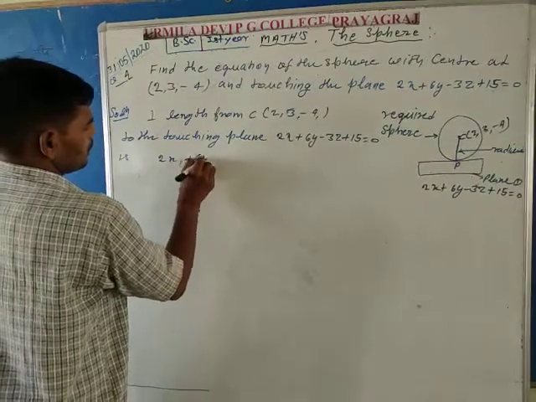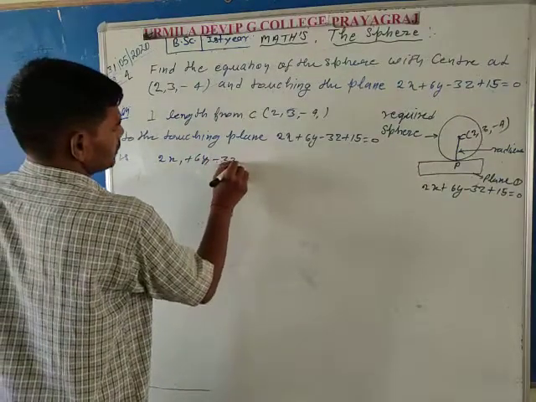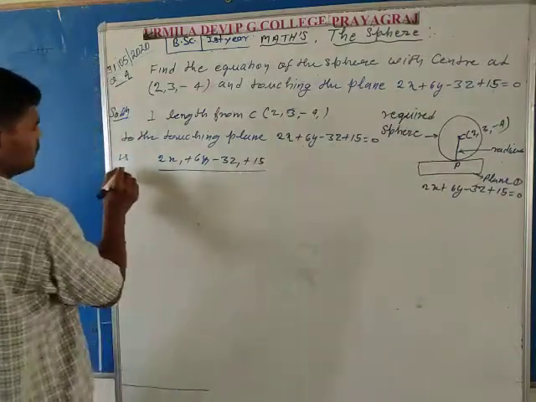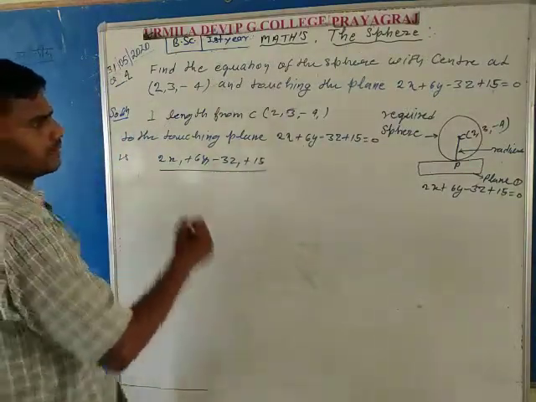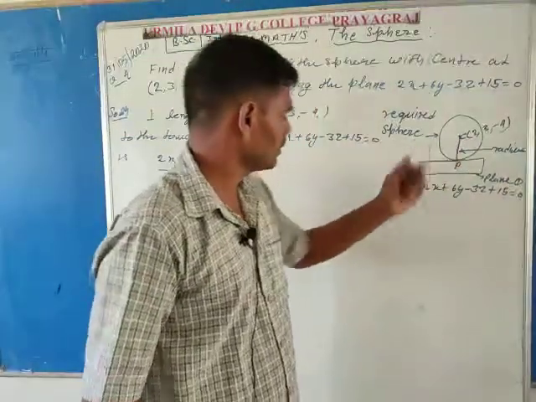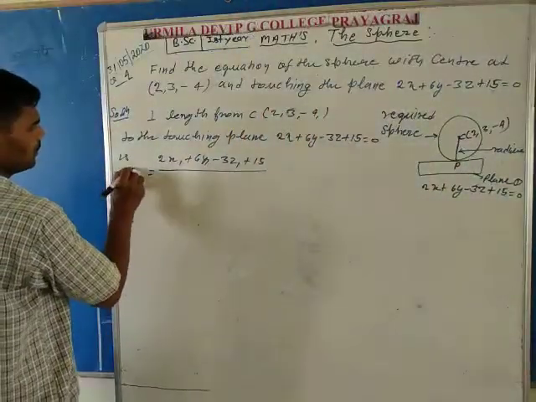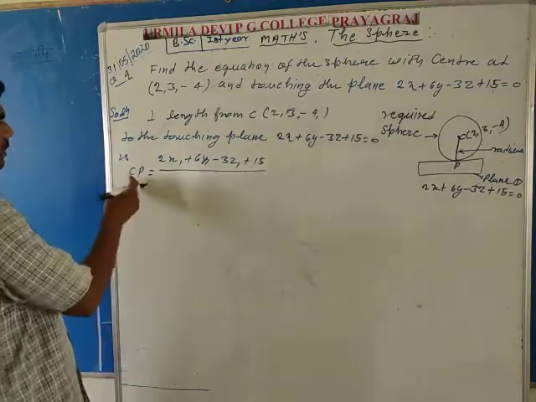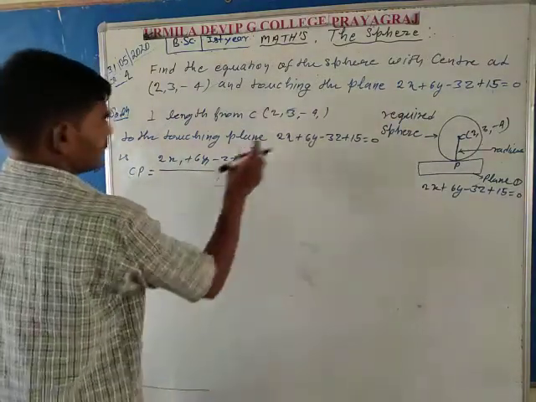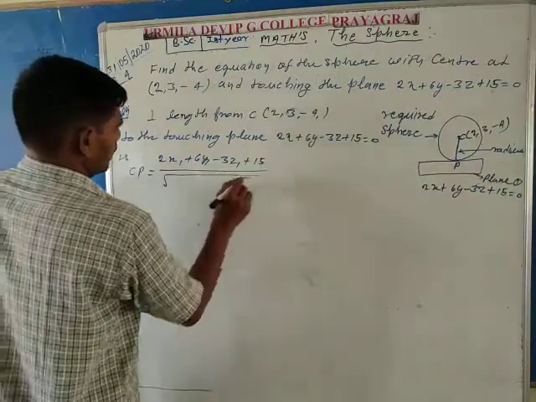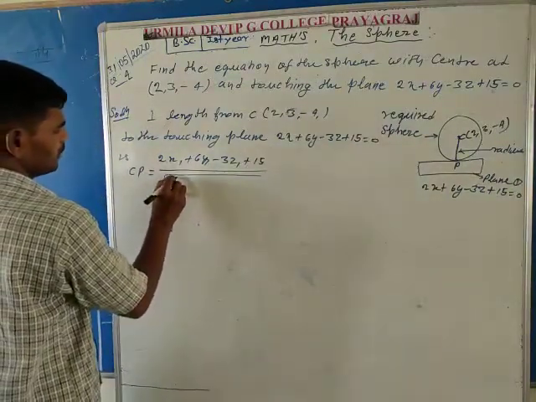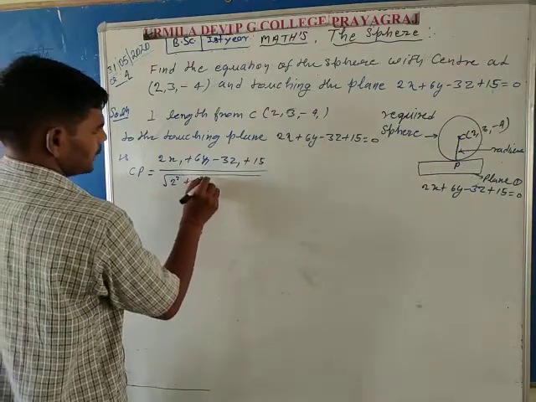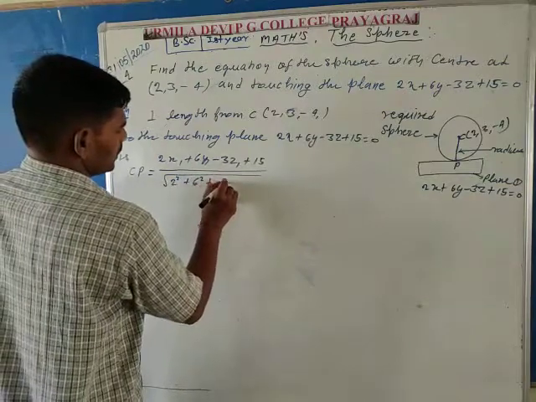2x1 plus 6y1 minus 3z1 plus 15 divided by, here this is the distance, from the figure it is clear, CP. The length CP is the radius of the required sphere, divided by the square root of the x coefficient 2 squared, plus the y coefficient 6 squared, and the third is the z coefficient minus 3 whole squared.